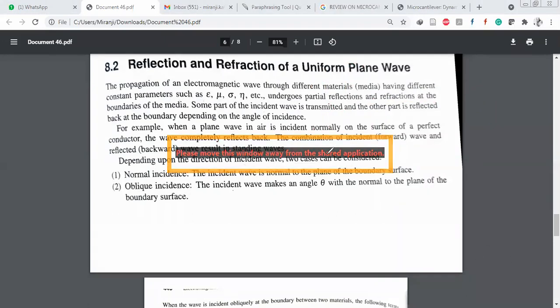What is meant by reflection and what is meant by refraction? The propagation of EM waves through different materials having different constant parameters like epsilon, mu, sigma, eta, these are the medium parameters, right, undergoes partial transmission and reflection at the boundaries. Some part of the incident wave is transmitted and the other part is reflected back at the boundary, depending upon the angle of incidence.